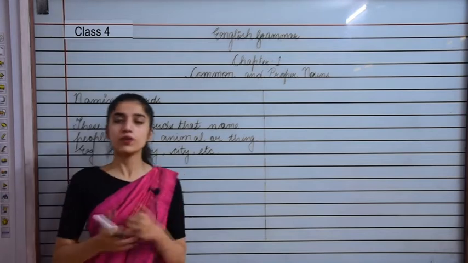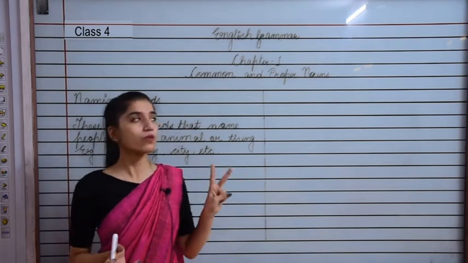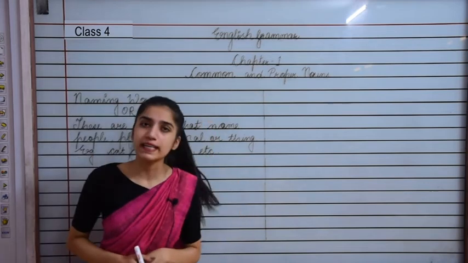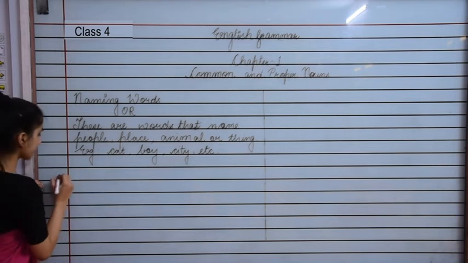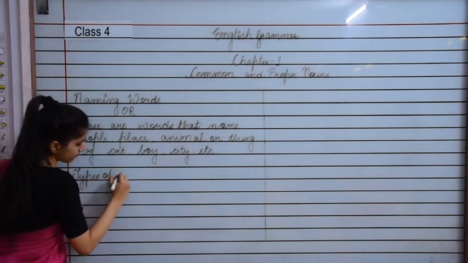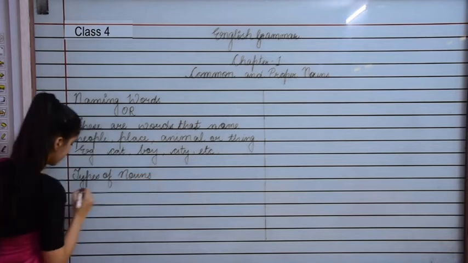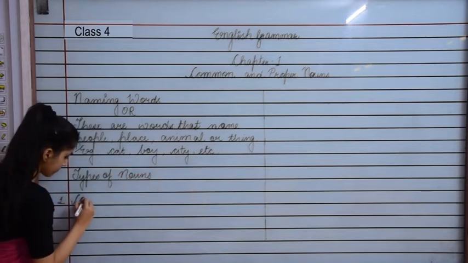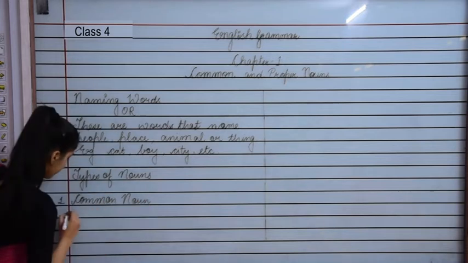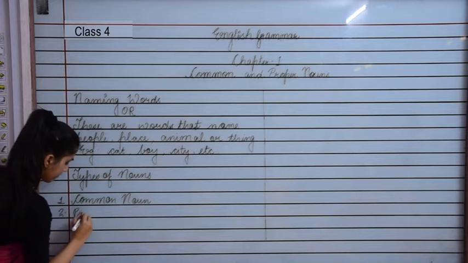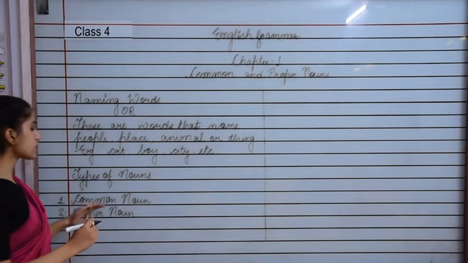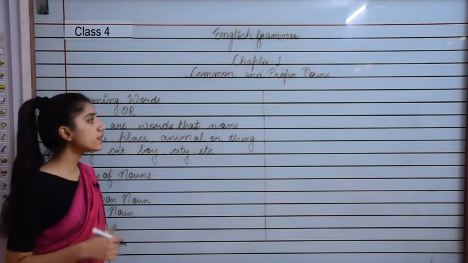Now in this chapter we are going to see two types of nouns. The first one is common noun and the second one is proper noun.